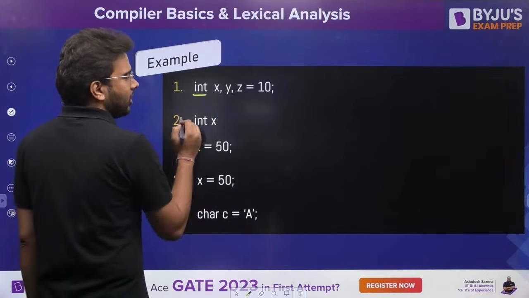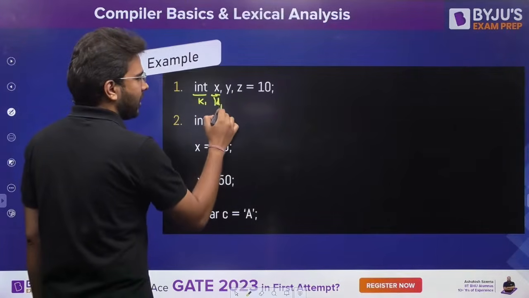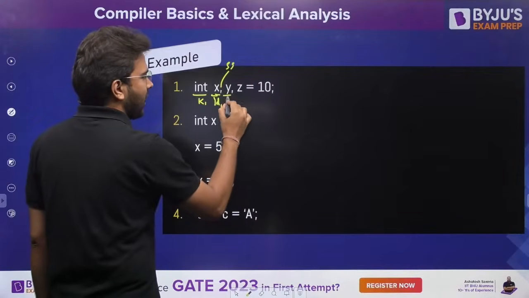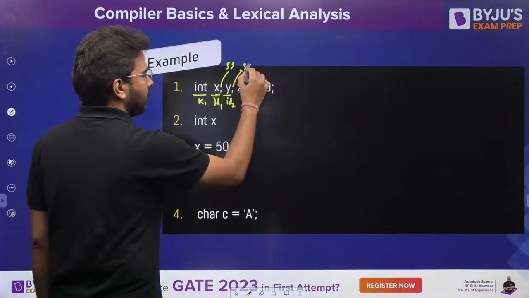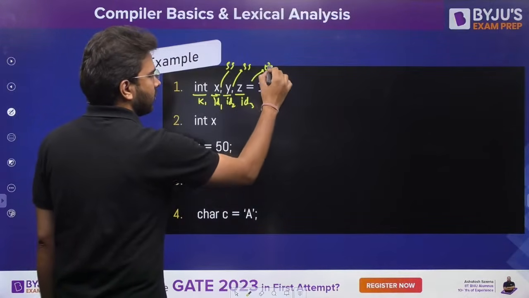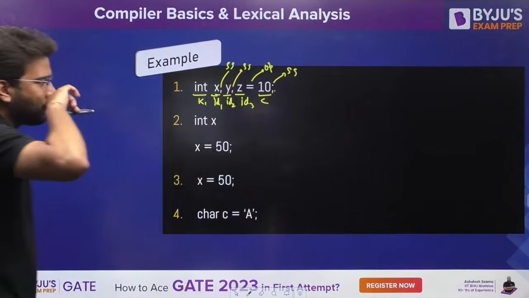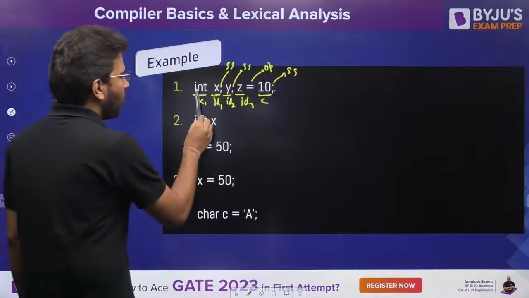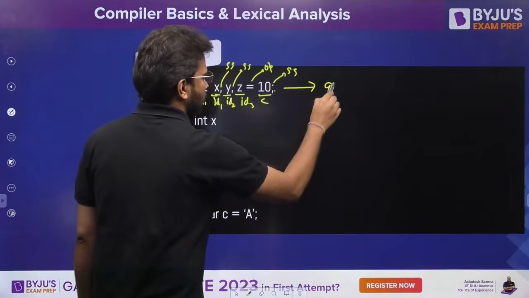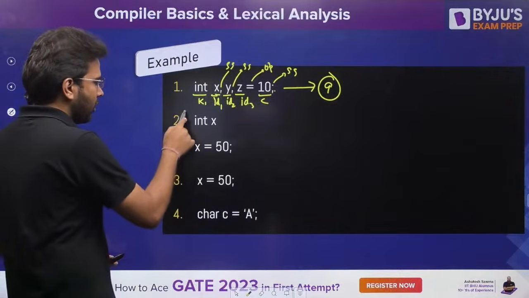Int, that is your keyword, K1. X is your identifier, ID1. Comma is your special symbol, right? Y is your identifier 2. Comma is special symbol. Z is your identifier 3. This is your operator, right? And this is your constant, and semicolon is also your special symbol. So how many tokens we have? We can count it easily. 1, 2, 3, 4, 5, 6, 7, 8, 9. 9 tokens we have. Number of tokens is equal to 9. Is it clear?